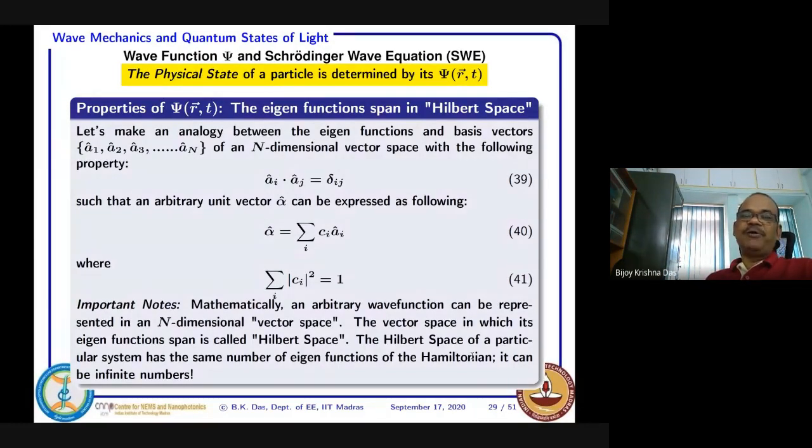For example, if it is a momentum operator, what would be the form? Position, what would be the form? And we'll see this when we relate these wave functions, these vector eigenfunctions, to linear algebra, where everything is dealt with as a matrix.